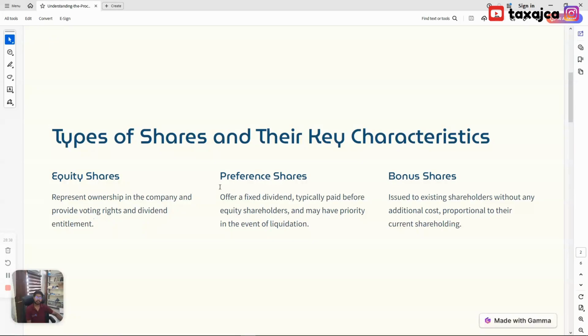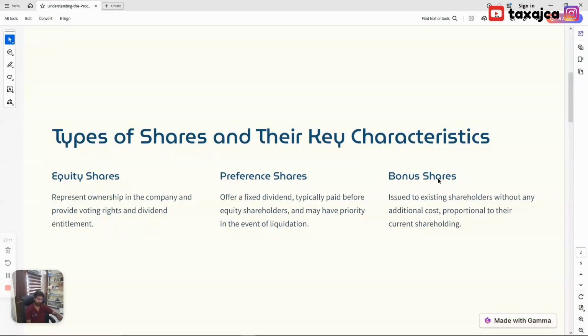The second type of shares are preference shares. Preference shares are those shares जिनके ऊपर एक fixed dividend होता है. These are more like debentures, but ये shares की category में आते हैं. तो even if a company is in a loss, the company will pay the dividend to preference shareholders. They have priority in the event of liquidation. They are paid before the equity shareholders. तो इन पे इसी वजह से preference है over equity. That's why their name is preference shares.